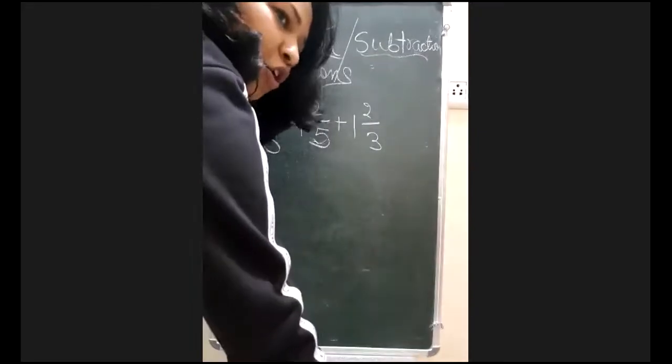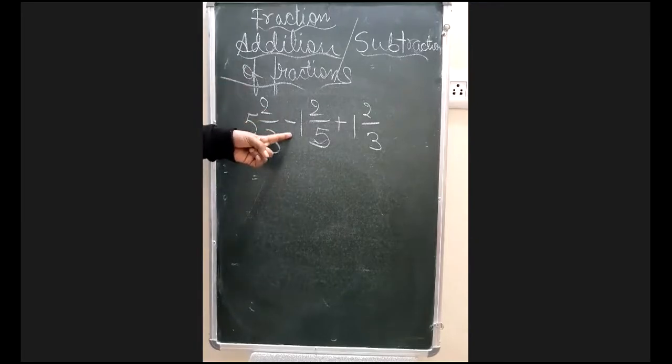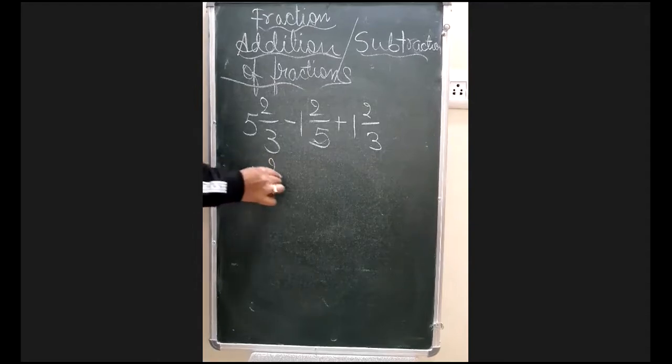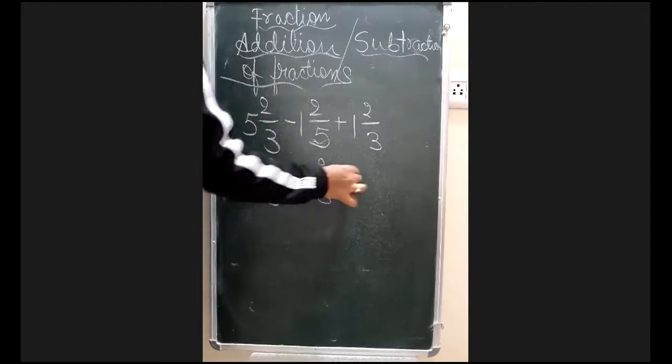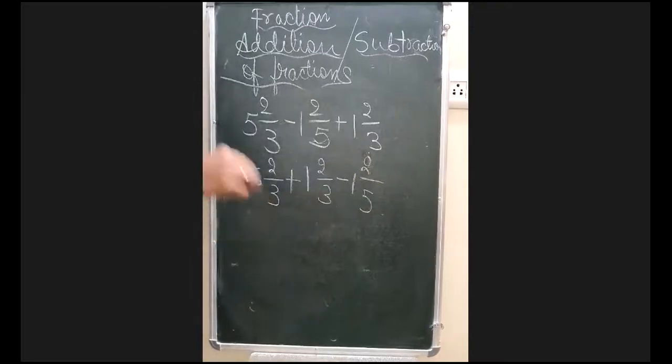I have taught this thing to you many times, that when you have a question in which you get minus in the middle, you should first rearrange it. The first way to rearrange it: the number will become 5 whole 2 by 3 plus 1 whole 2 by 3 minus 1 whole 2 by 5. You can do this, or you can make the changes in the question at the very last, but I made the changes at the beginning itself. Okay? Now what we will do, the next thing, we will solve this.